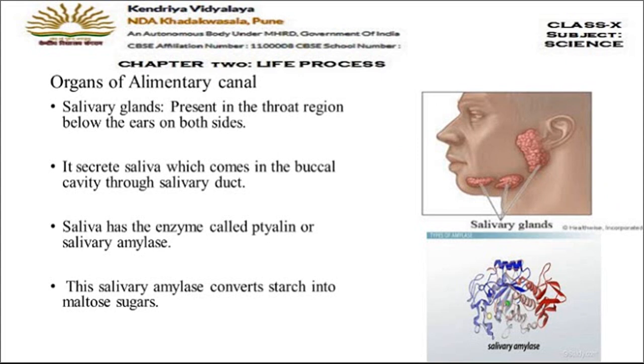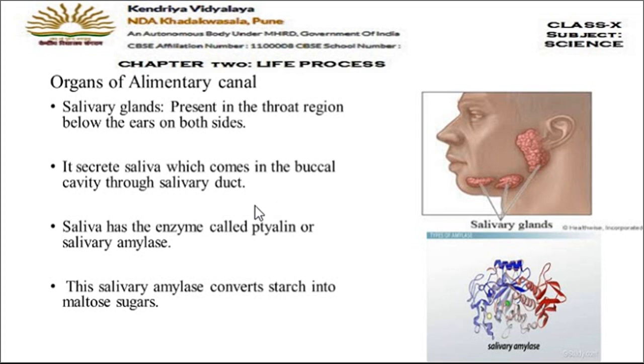Now in the buccal cavity, one gland is present which is called the salivary glands, which you can clearly see in the picture given here. These are the salivary glands. They are present near the throat area below the ears. These are the salivary glands shown in the diagram. So salivary glands are the glands which are present in the throat region below the ears on both the sides.